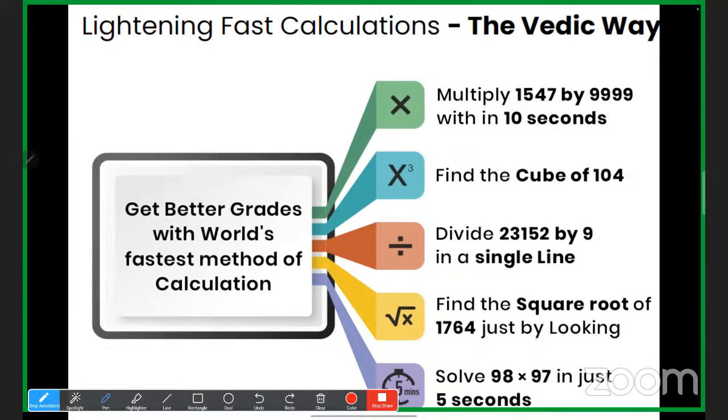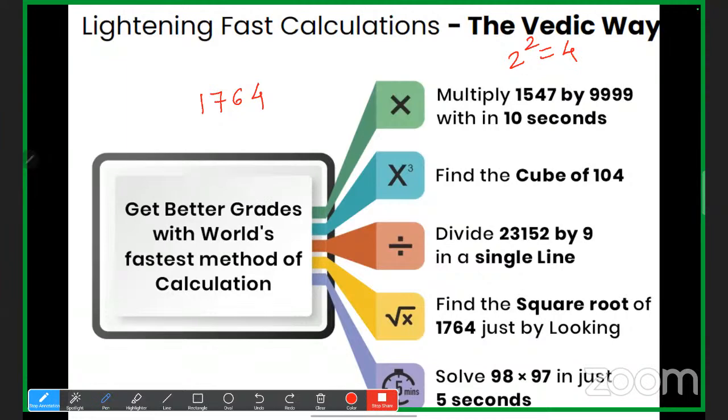First of all, we have 1764, and we are supposed to find out the square root of this number. So let us talk about the unit place first. Just tell me which numbers, when squared, give you 4 at the unit place. There are only two numbers. 2 square is 4, yes or no?